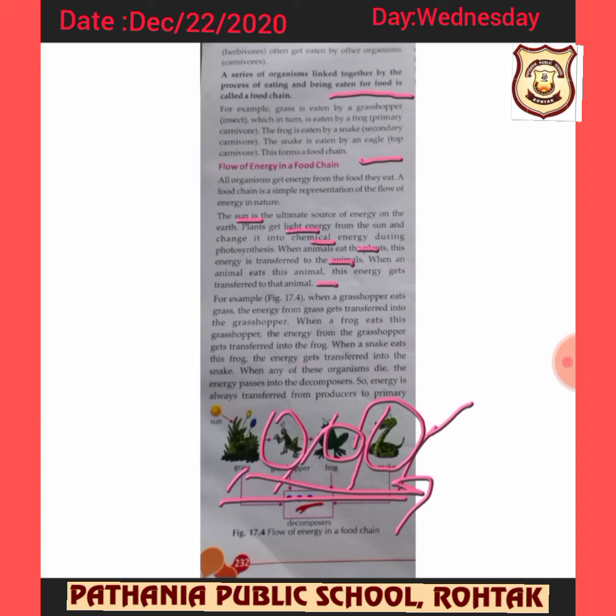So if frog is extinct from this food chain, then what will happen? It will become a very big loss. Like everywhere is grasshopper, and grass is even lost. So it should not be. For maintaining the balance in the environment, it should be maintained well.